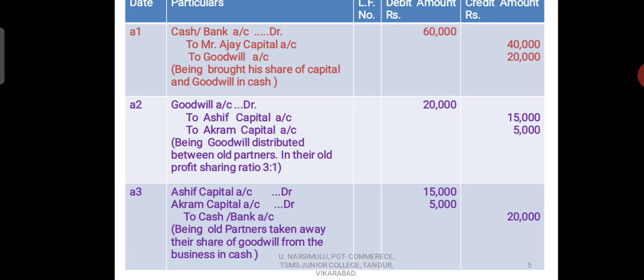I hope children you understood how to write three entries when the new partner brings goodwill in the form of cash into the business, and that is distributed between the partners according to their profit sharing ratio. After that the goodwill is taken away by the existing partners in their profit sharing ratio in cash from the business. At the time you write the third entry. So this is the way we can go to write the entries.